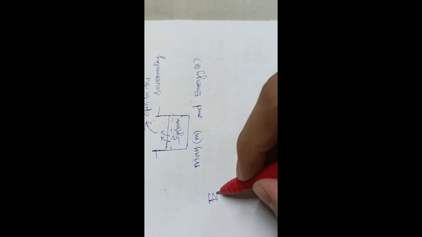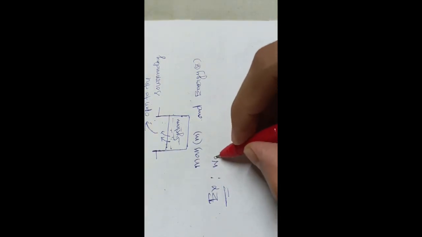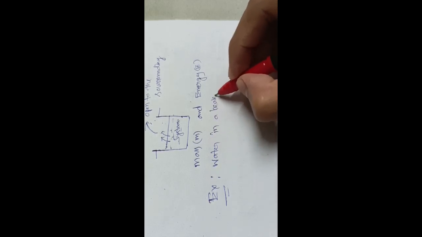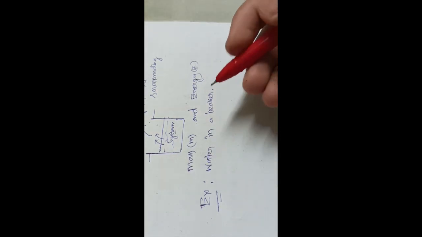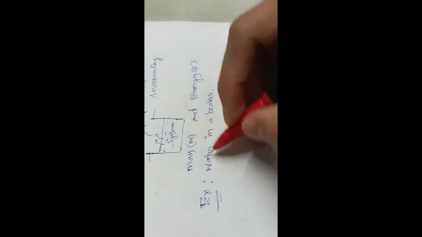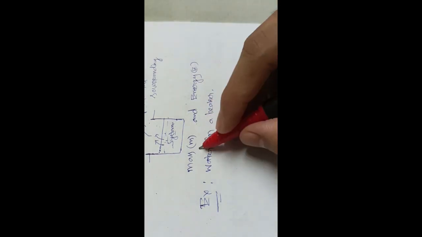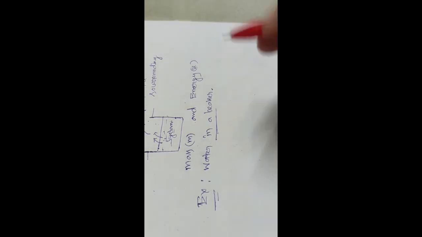What is the example? A very simple example: water in a beaker. If we put water in a beaker, then in the presence of sunlight it can be heated or vaporized, so its mass will change and energy also changes. So mass and energy both can change in this case. So it is an example of an open system.